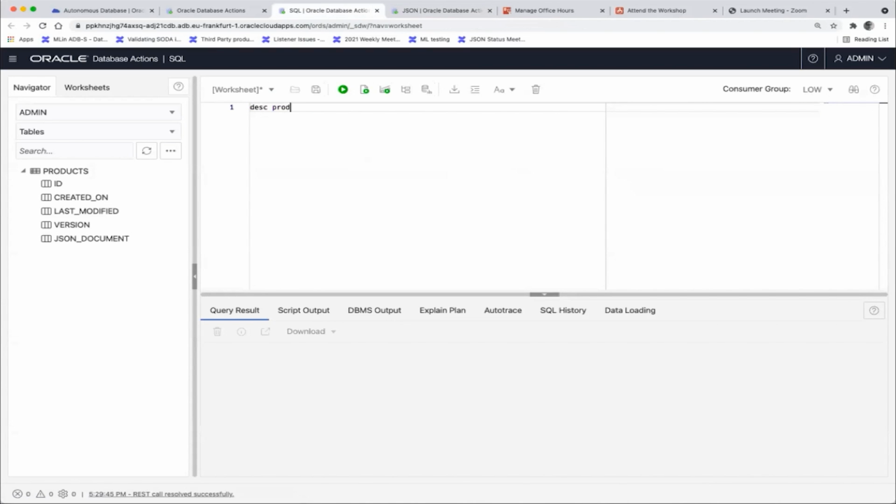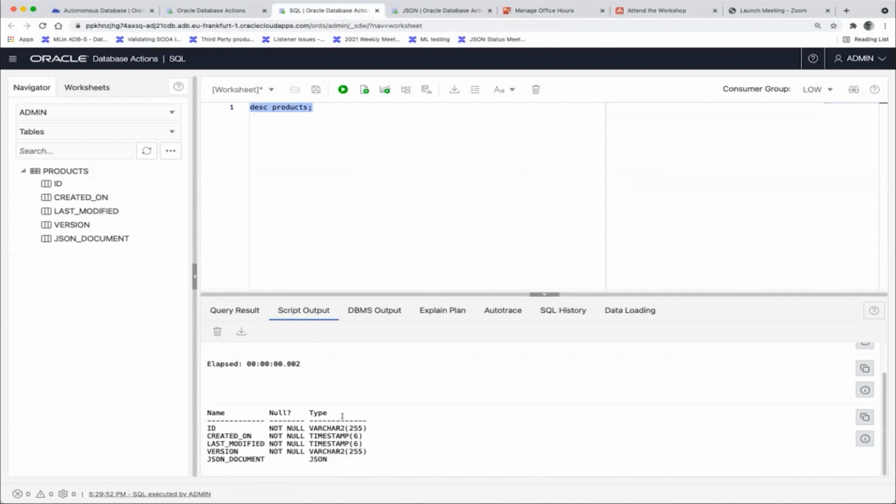But now if we say describe products, then we actually see here that this has a JSON data type. So this is something we added in release 21C, a new SQL data type JSON. We also want to add it to the SQL standard. So it's not only a proprietary extension, but the SQL standard benefits from it. And yes, this is a new SQL data type. If you want to make use of it in JDBC, you would also use a 21C JDBC driver that understands what JSON is, and you could bind values to JSON.